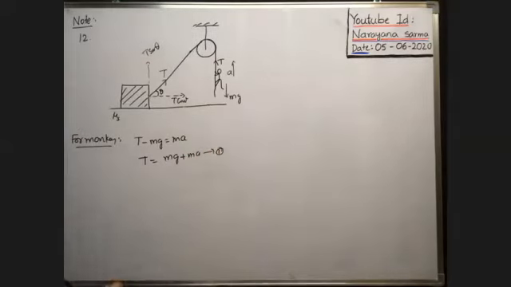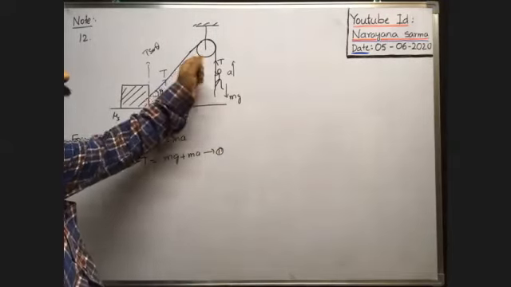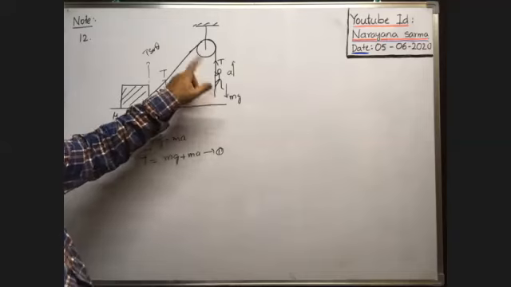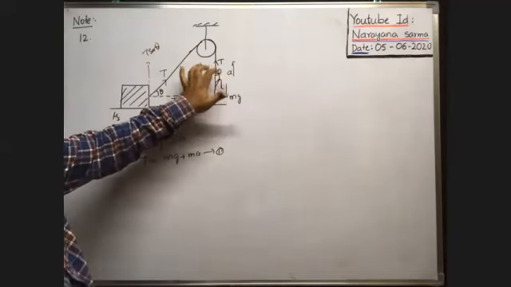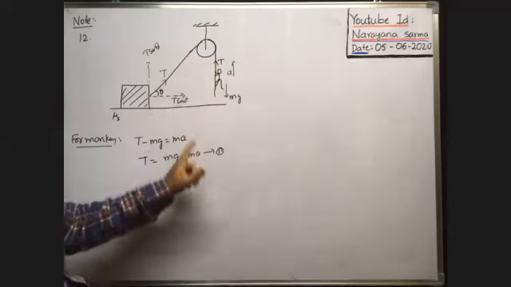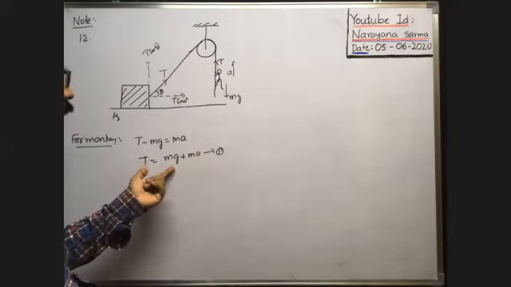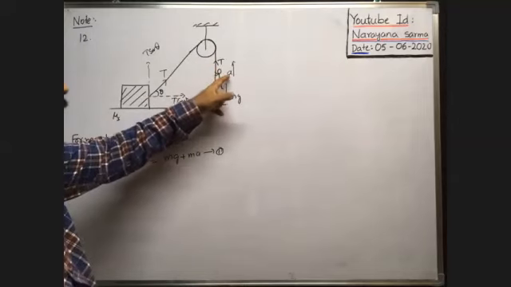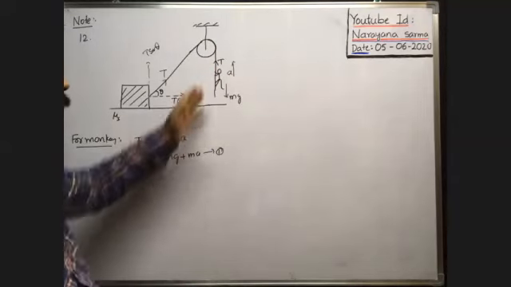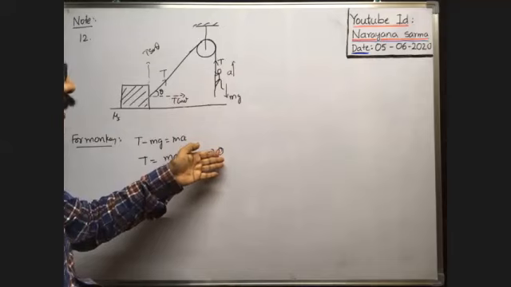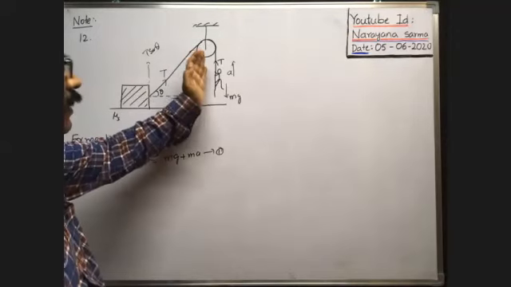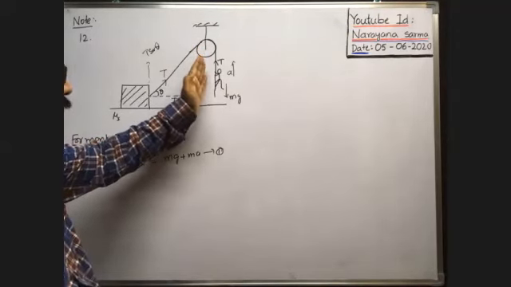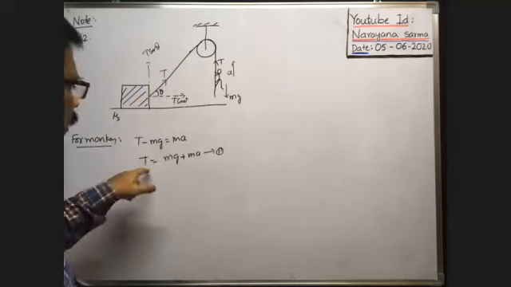That means whenever the monkey climbs the rope with a certain acceleration, the tension in the rope increases. If the monkey holds the rope and is at rest, then a is equal to 0 and tension is equal to weight only. If it climbs the rope with an acceleration a, the tension will increase. If the monkey comes down with acceleration a, then tension is equal to mg minus ma, which means tension decreases. But whenever the monkey holds the rope and is at rest, the tension developed in the string is T equal to mg only.